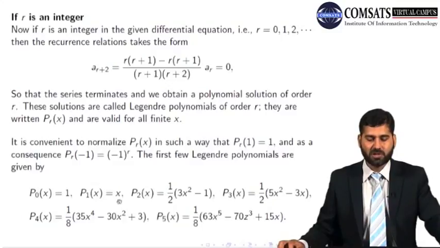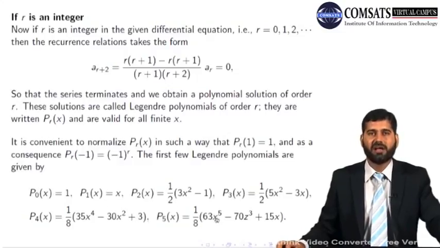And if you replace x with negative 1, then the even polynomials will be 1 and the odd polynomials will be negative 1. This is 1, this is negative 1. This is 1, this is negative 1. This is 1, this is negative 1. All right, so all satisfy these two properties.